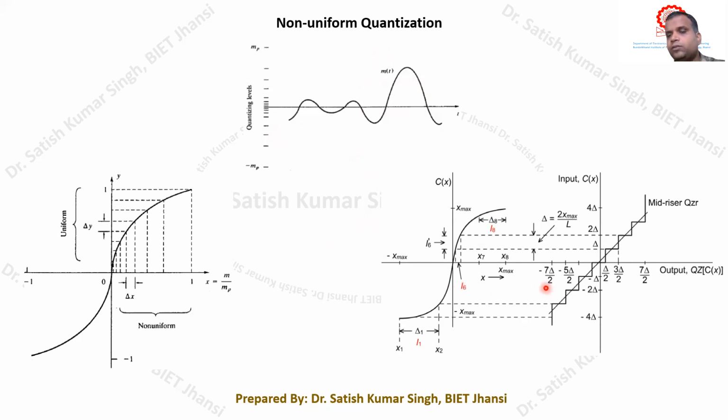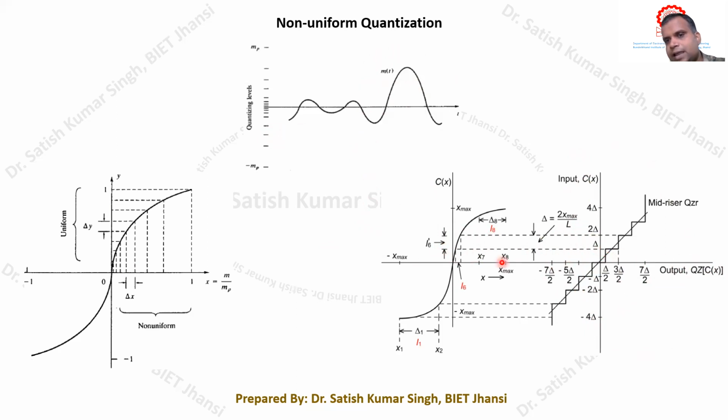One more point that you have to remember is that if you see here in these characteristics of the quantizer, you can see that onto this x-axis I have defined the inputs. These are the inputs of the quantizer, and these are the outputs of the quantizer. Please remember that. Here I have taken these as the inputs because these are the output of the compressor. So these levels have to be quantized.